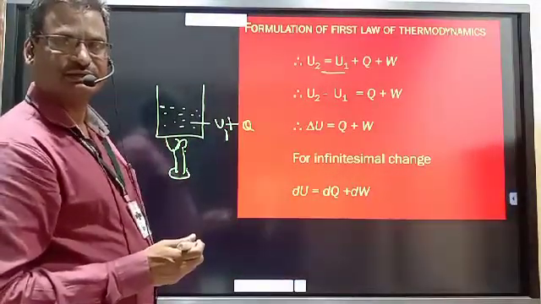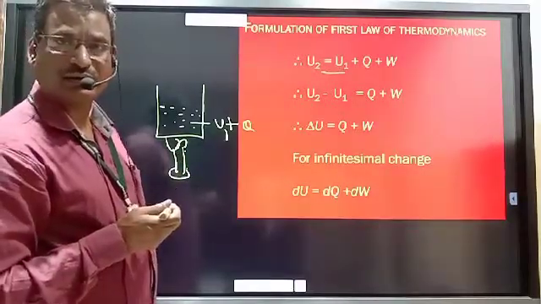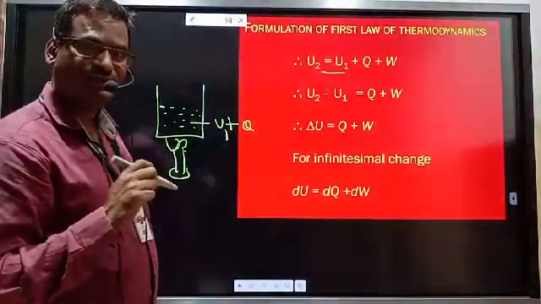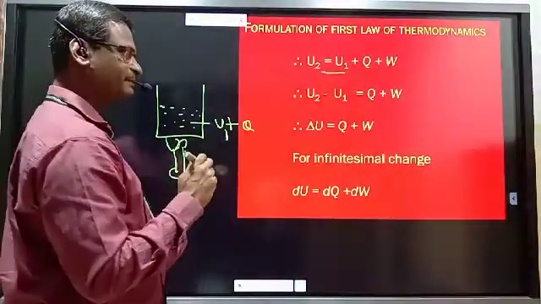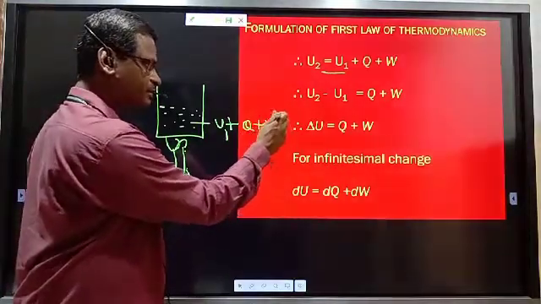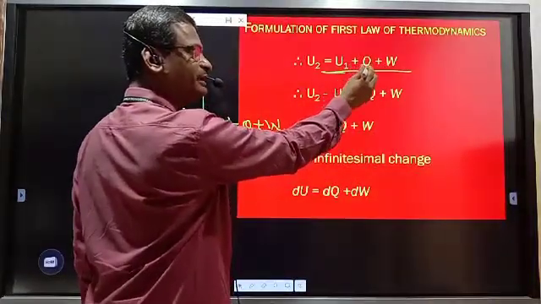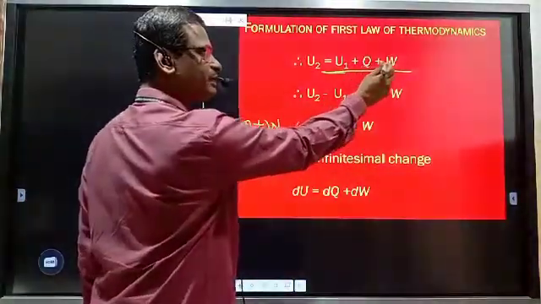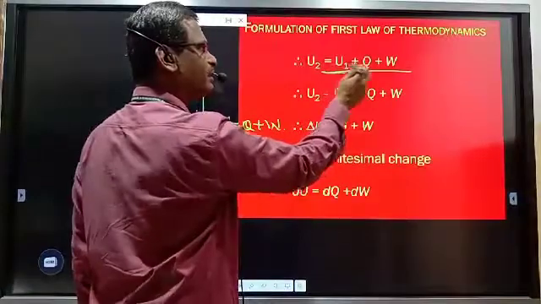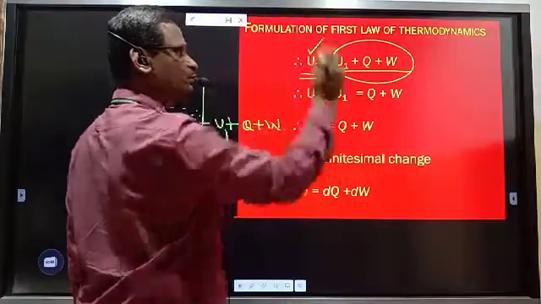Internal energy increases. Again, in what manner does internal energy increase? It increases by work of expansion or work of compression. I have told you, internal energy increases by work of compression, and work of compression is positive work or negative work? Positive work. So plus W. The initial internal energy U1 gets increased whenever heat is absorbed by the system, and whenever work is done on the system by the surrounding, and this summation is nothing but the internal energy in the final state of the system, U2.